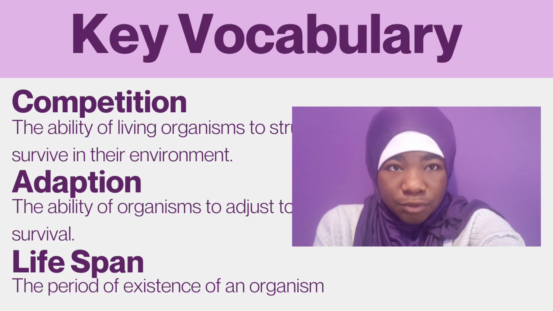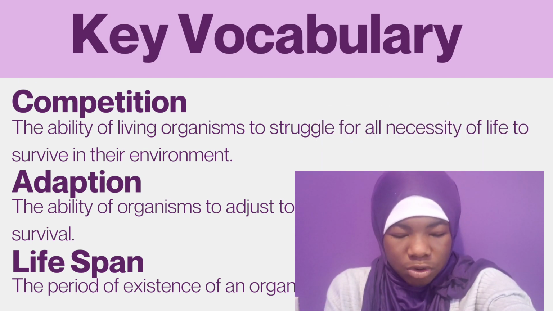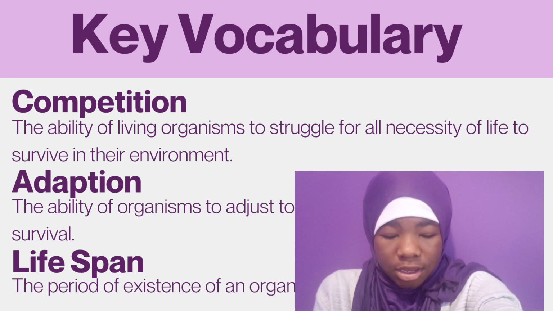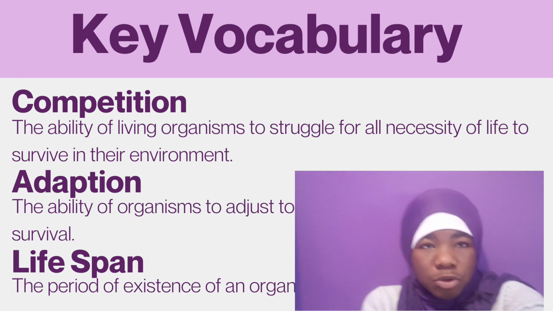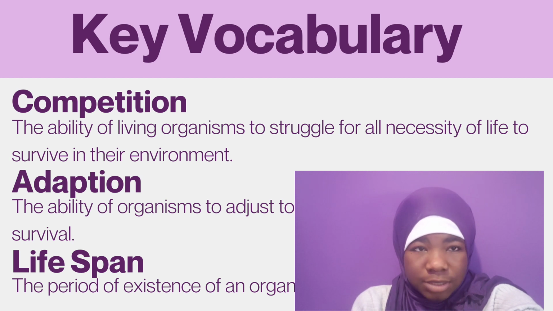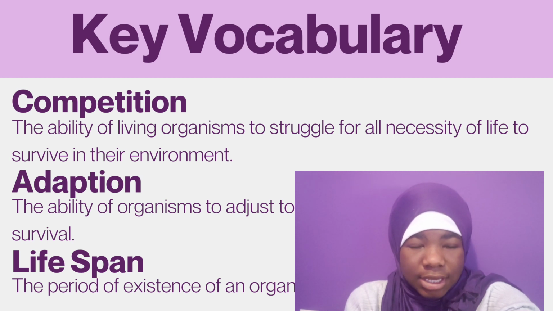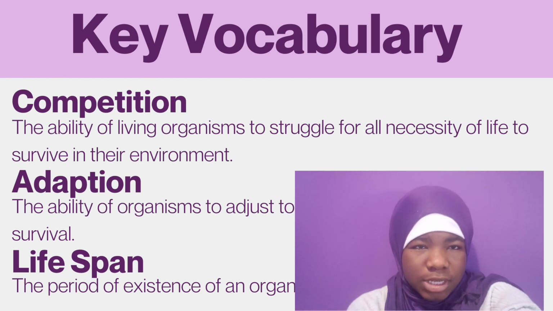Okay, so key vocabulary that you want to know for reproduction: competition. That's the ability of living organisms to struggle for all necessities of life, to struggle in their environment to survive in the environment. So for example, if we have a tree with bananas on it and we have many monkeys, the bananas are the food for the monkeys, but all the monkeys cannot eat from the same tree because there's a limited amount. So in order for the monkeys to survive in that habitat, they have to compete for the bananas, if you understand. The resources are limited on this earth for all the animals, so they have to compete to see who will get the resources so they can live. That's what competition basically is.